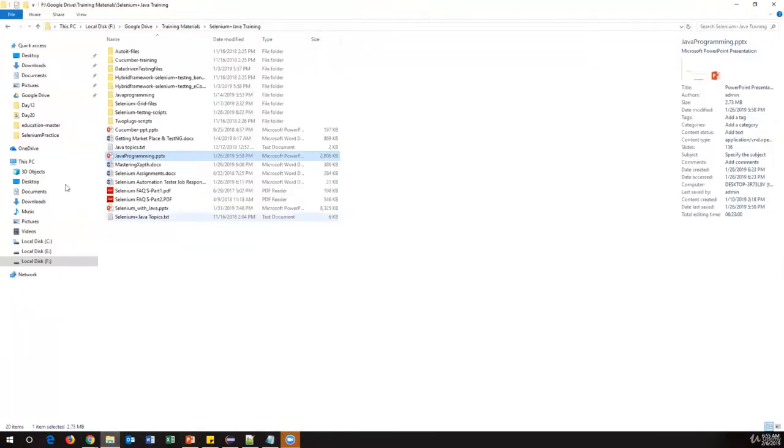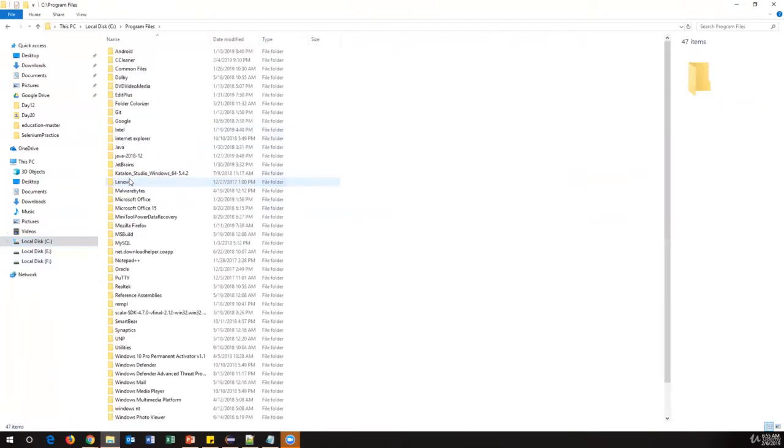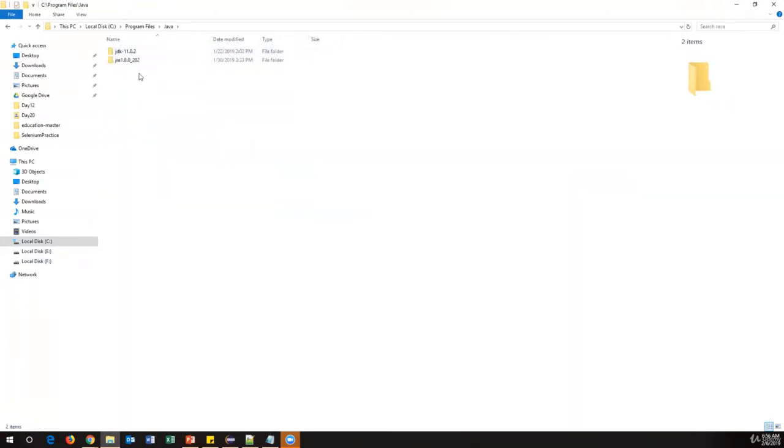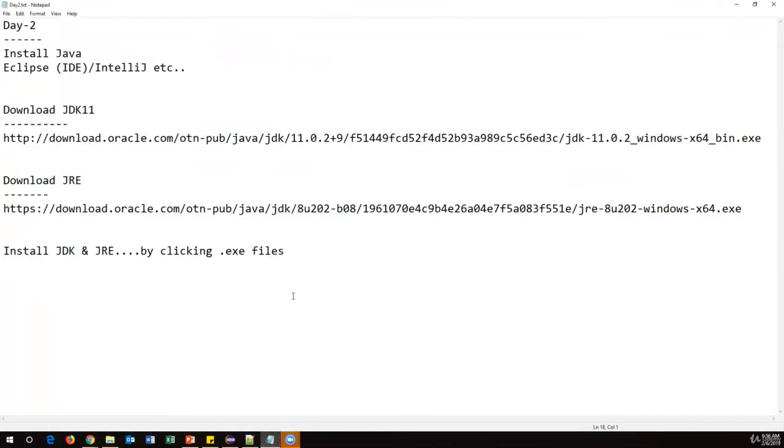So immediately you can see one folder in C drive, Program Files. Inside Java, you will see two folders like this. One folder is for JDK, the other folder is for JRE. So once you have installed JDK and JRE both, then you will see these two folders. This is your default location.